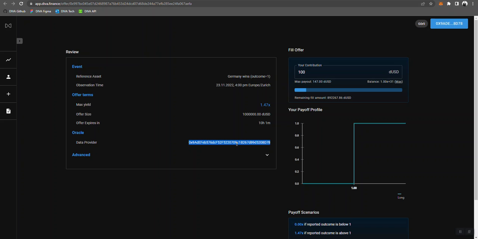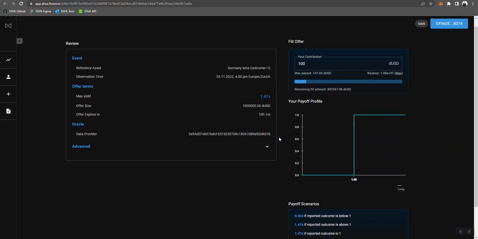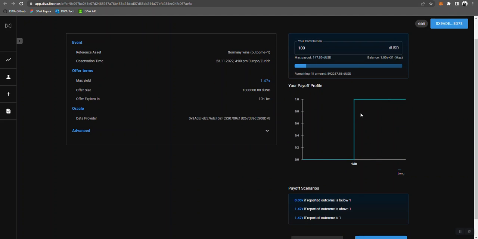And this is the oracle that will report the outcome. So for demonstration purposes, I just selected myself, but we will integrate a decentralized oracle solution to have a way to report outcomes without reliance on one single party, like myself in that case. Okay, cool. So that's your payoff profile.